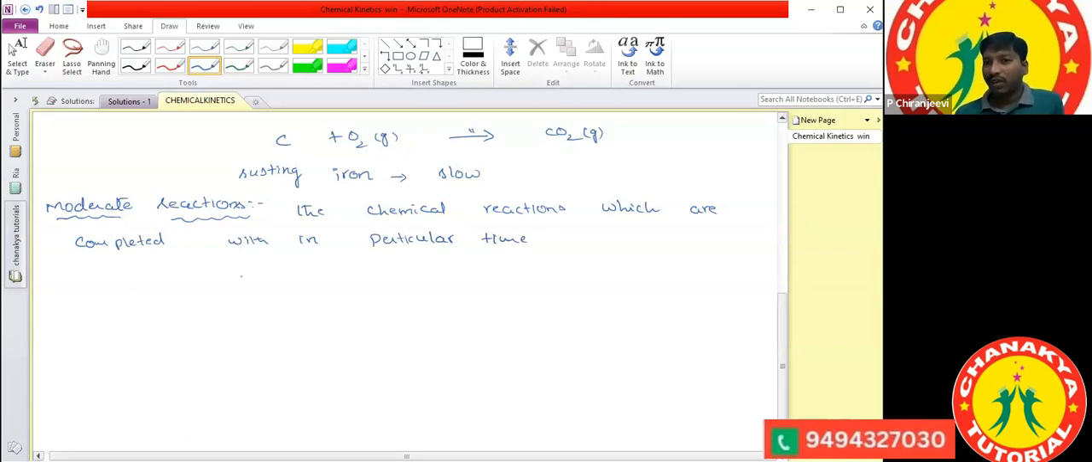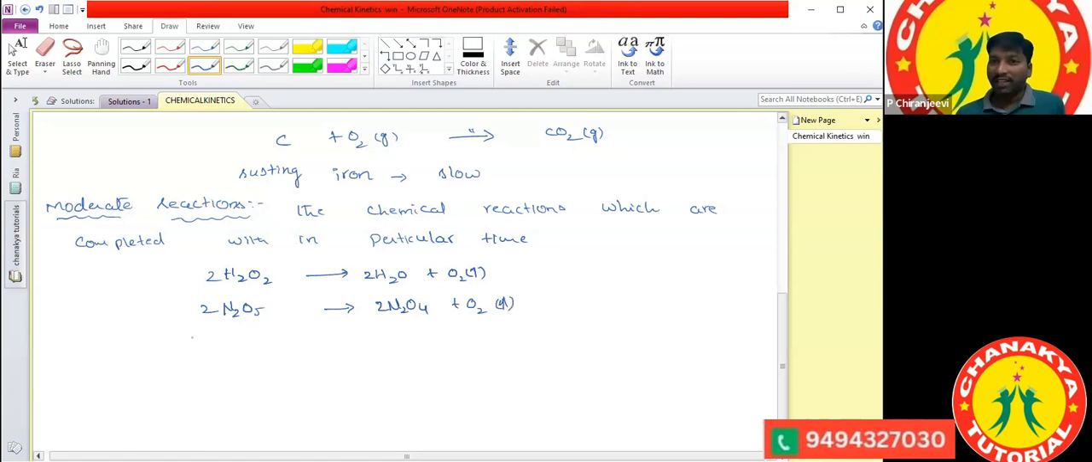What are the examples of moderate reactions here? Decomposition of hydrogen peroxide, H2O2 giving H2O plus O2. Two moles of hydrogen peroxide undergo a decomposition reaction and form water and release oxygen gas. Another reaction: decomposition of nitrogen pentoxide, N2O5. Two moles of N2O5 undergo a decomposition reaction to form N2O4 plus 1 mole of oxygen gas released.